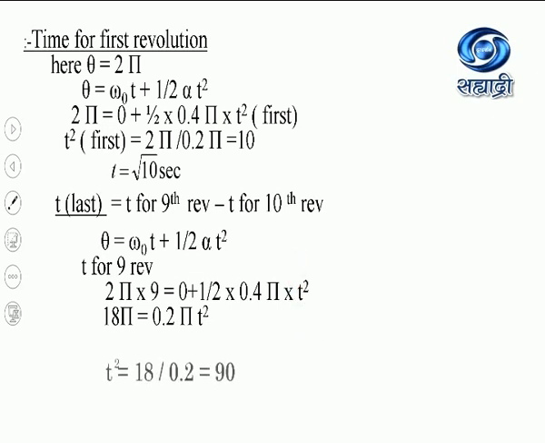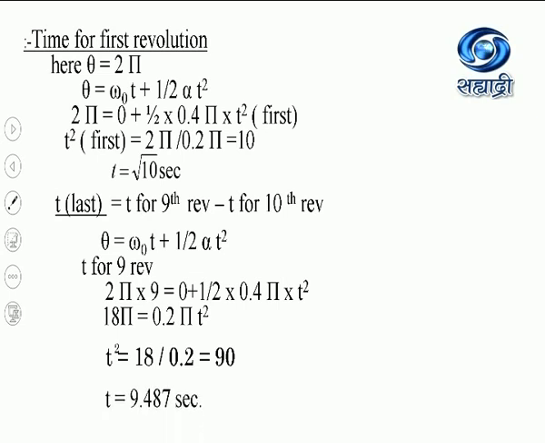Now if I simplify this equation, I will get the time for the 9th revolution as 9.487 seconds. Now the time for the last revolution can be calculated by subtracting this time from the 10. That will come 0.573. Okay, so in this way we have to calculate the time for the first revolution and the time for the last revolution.